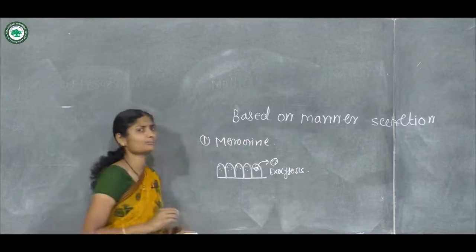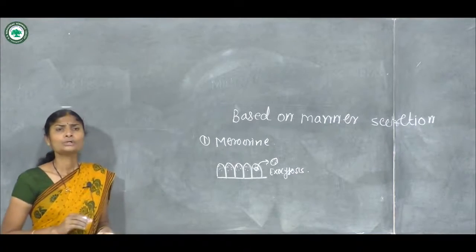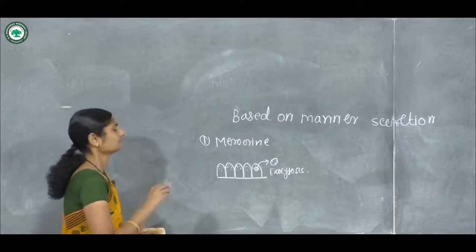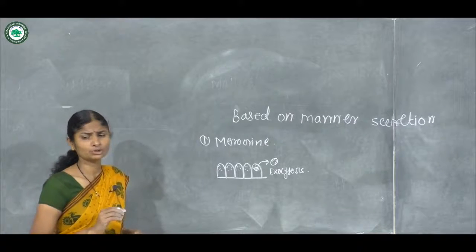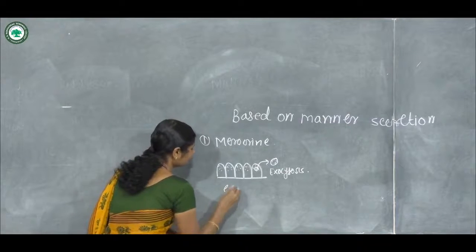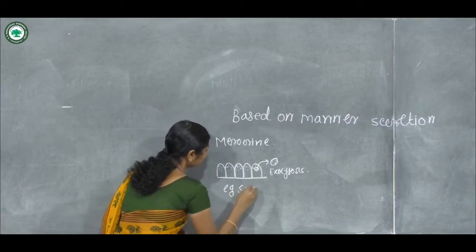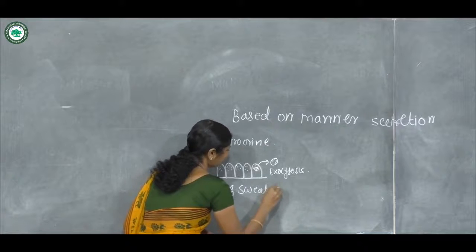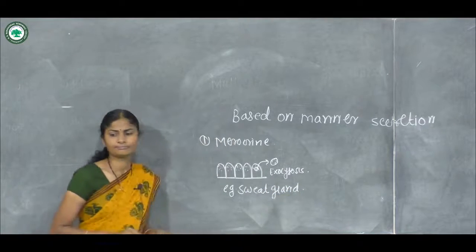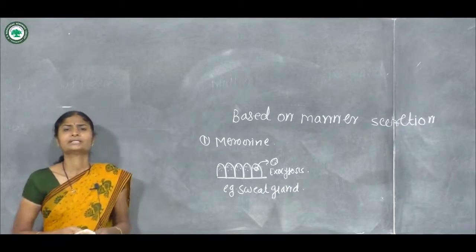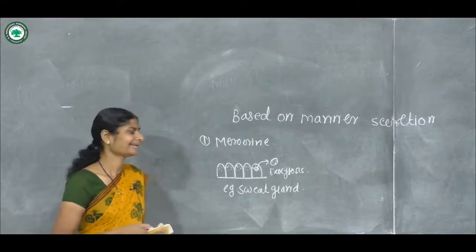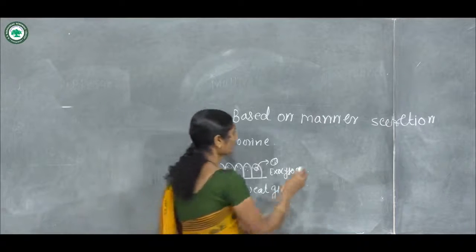During this process there is no loss of cytoplasm. Example: merocrine glands are present in the sweat gland. Next type is apocrine.